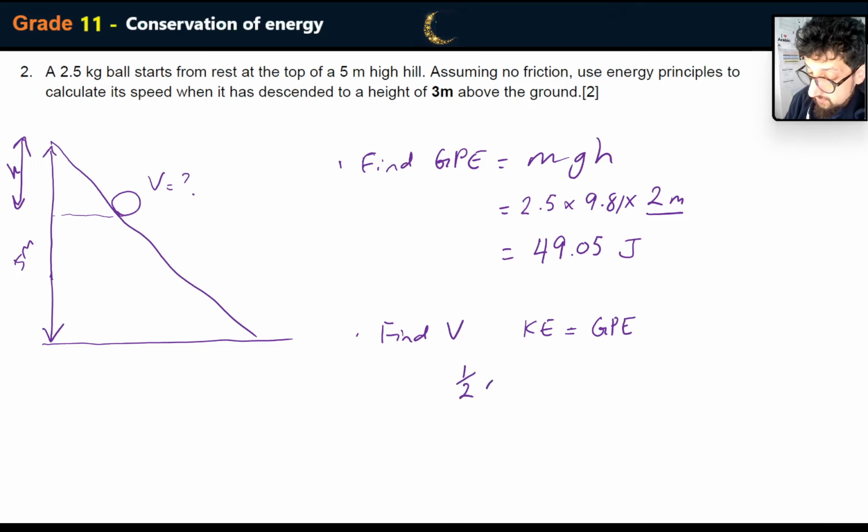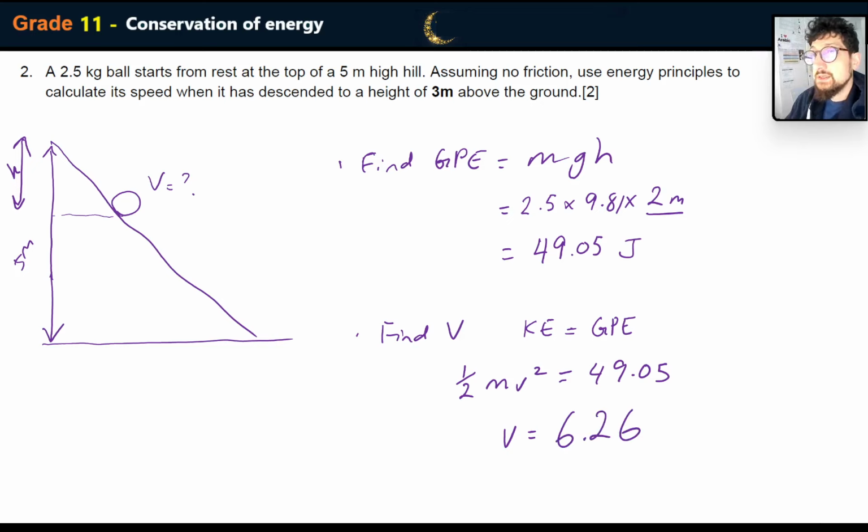So we have v squared is equivalent to 49.05. I really don't need to do all of this, do I? I'm just going to solve it, and you can solve it. And if you have any problems, you can always ask me. 0.5 times 2.5. So it's about 6.26 meters per second.